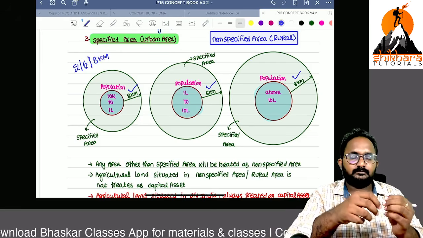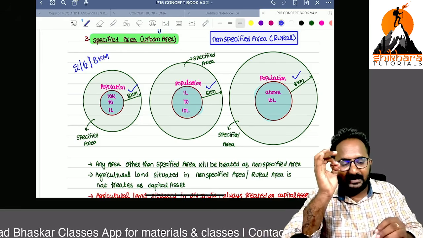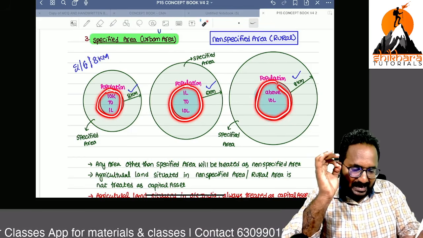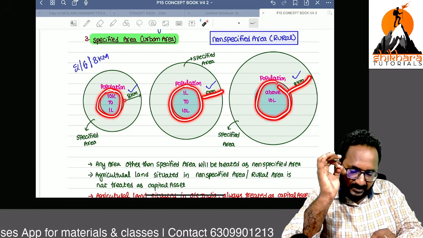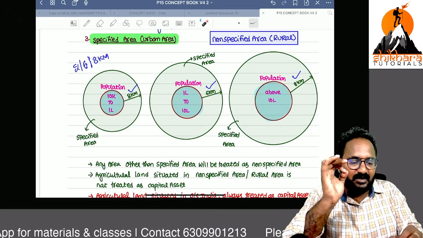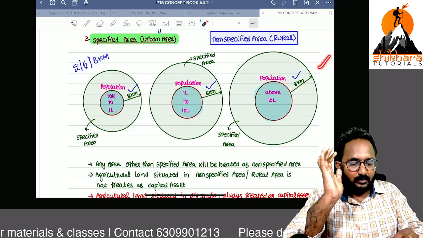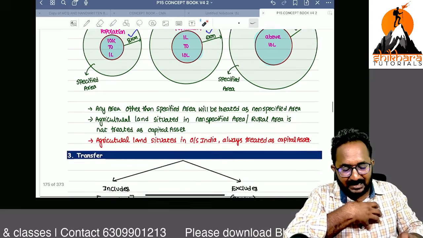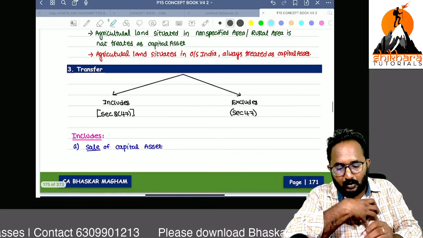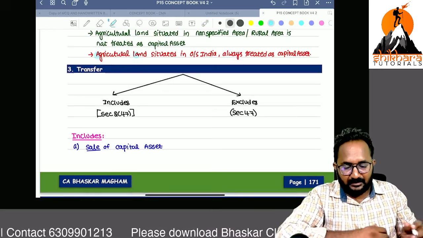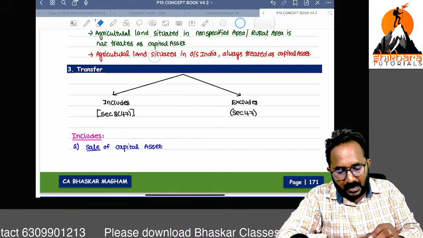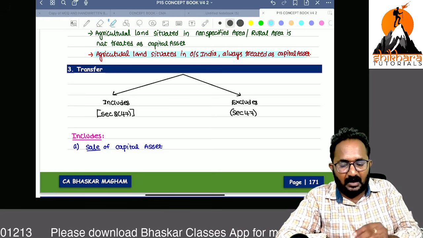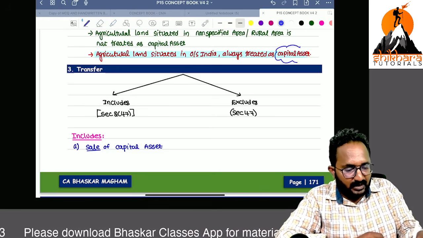Remember, population 10,000 to 1 lakh, 1 lakh to 10 lakh, above 10 lakh. Within this area, it isn't specified; other than non-specified, that is only rural area. In this rural area, if any agricultural land is situated, that is not a capital asset. But one more thing you have to remember: agricultural land situated outside India is always a capital asset only.